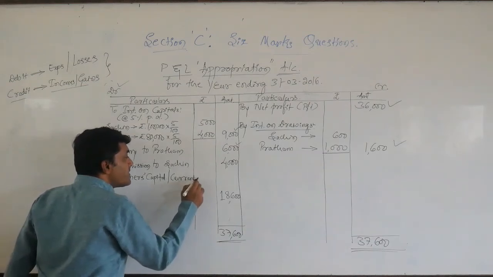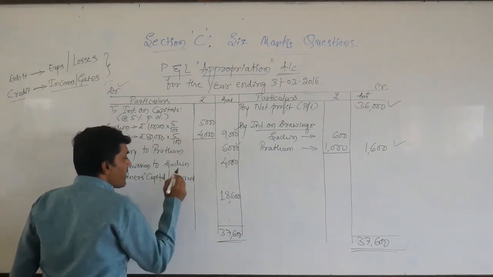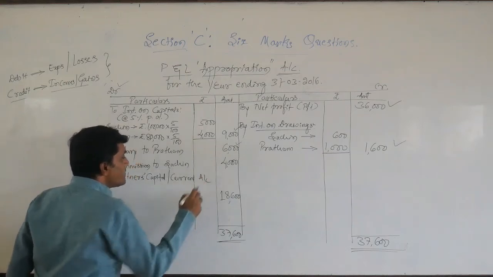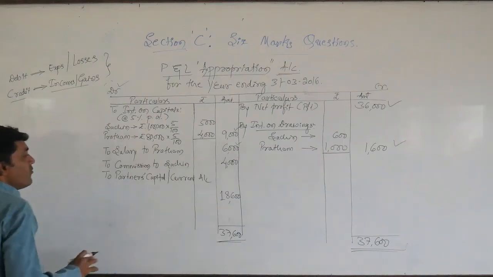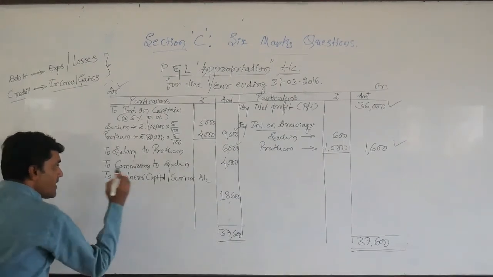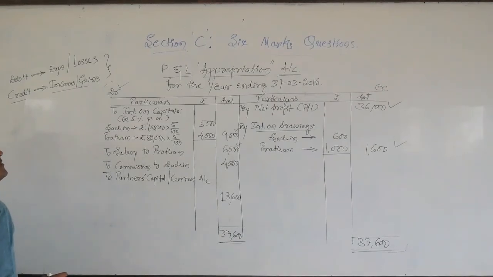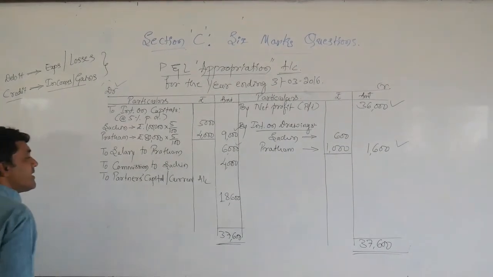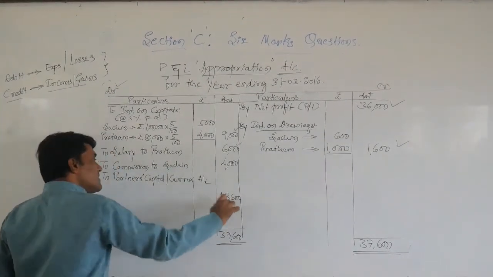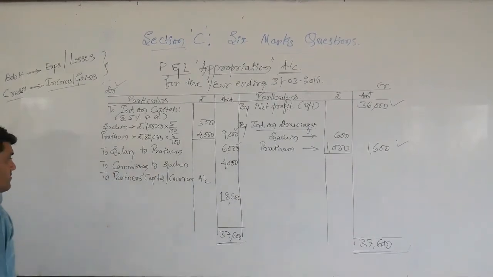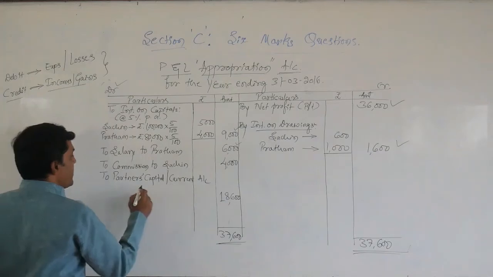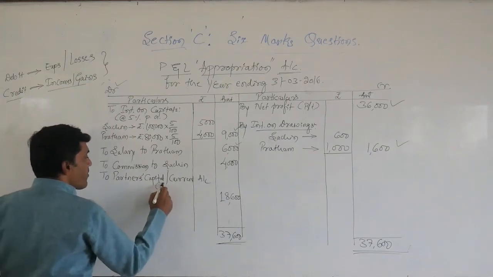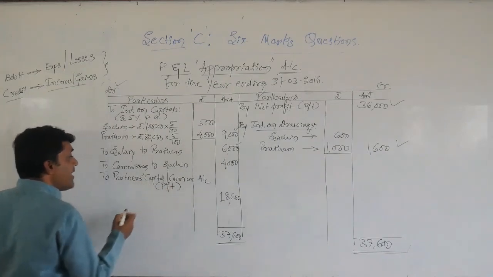Later on we will discuss regarding the capital account or the current account. So if the capitals are under the fluctuating capital system, we need to transfer this balance to the capital account. If it is the fixed capital method, we need to transfer this resultant figure to the current account. So now here I am distributing to partners' capital or current account, which represents the appropriated profit.